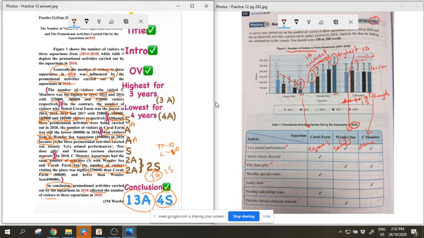Okay, because it says here, but for, you see, because it gives you 2 what? Wonder Sea and Coral Farm. So, but the number of visitors, so it's saying Monster Aquarium had same but higher than Coral Farm. So that's one synthesis. And then Sea Monster but lower than Wonder Sea. So you can see the but here split to 2 also. But higher and but lower. It's just that all the sentence is lumped into one to save the number of words lah. But all lump sum into one, you get 2 syntheses here. So total 13 analysis, 4 synthesis.